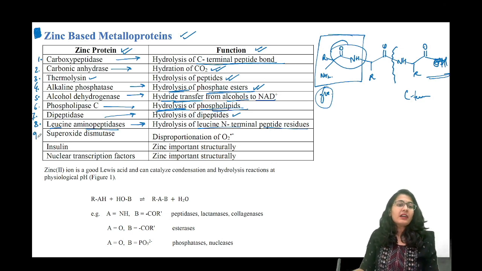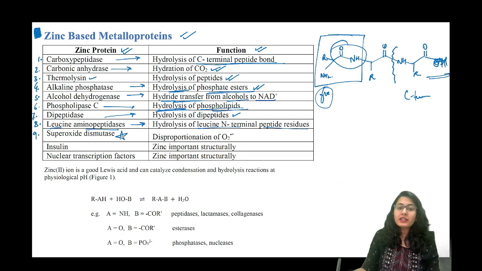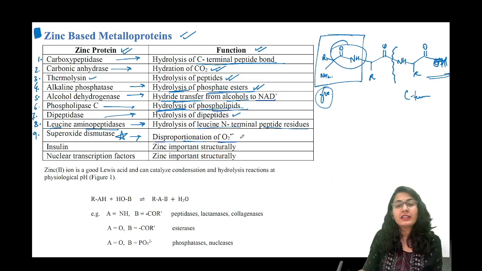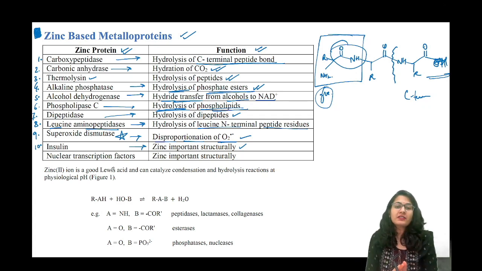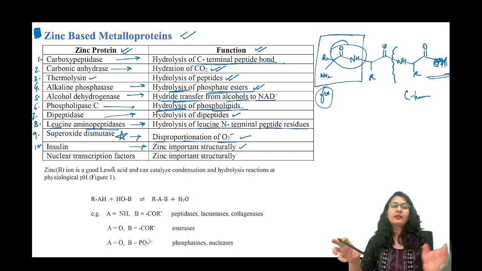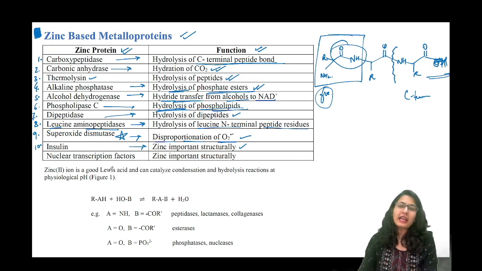Okay. Then comes superoxide dismutase. This is important. You have heard about this. This has been asked. इसका काम बहुत जरूरी है. क्यों? Disproportionation of the superoxide radical. So this is very important. All right. Insulin. Yes. Zinc important structurally. अब यहाँ पे जो zinc है, it is important because it's included in the structure. जब structure में जरूरी होता है तो वो actual enzyme नहीं होता है, वो apoenzyme बोल सकते हैं, या फिर basically it is structurally connecting to the enzyme to help it do the reaction. All right.